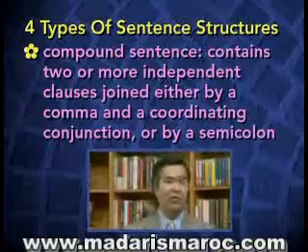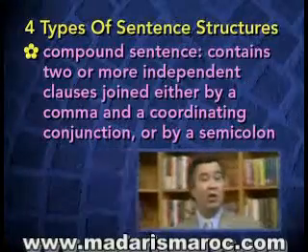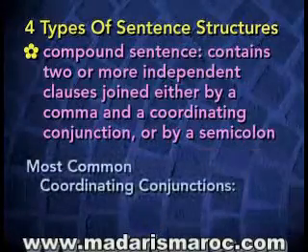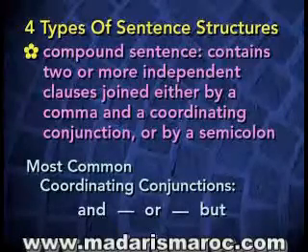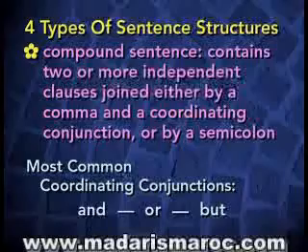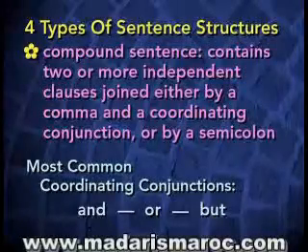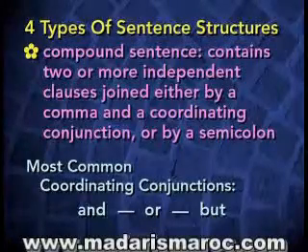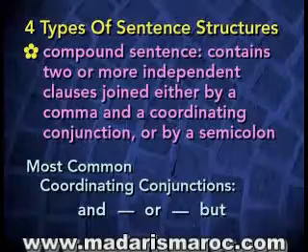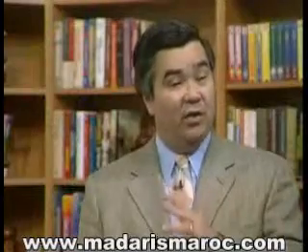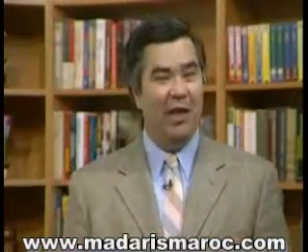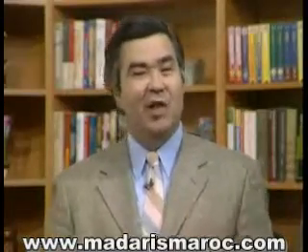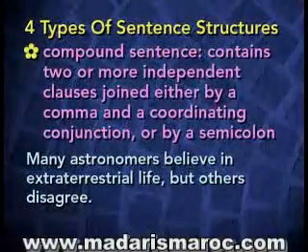There are a few different words that are called coordinating conjunctions. The most important and common ones are and, or, and but. So one way of joining two independent clauses to create a compound sentence is by using a comma and the word and, or but. Another way of connecting two independent clauses to make a compound sentence is by using a semicolon in between them.